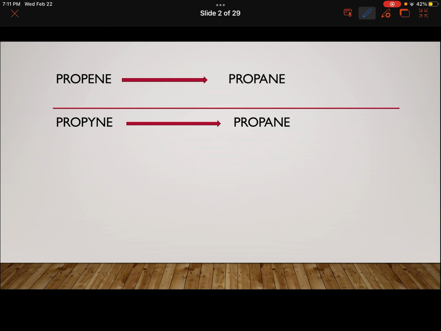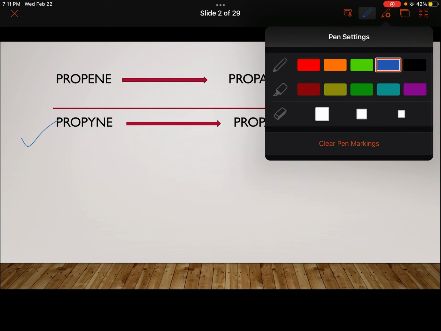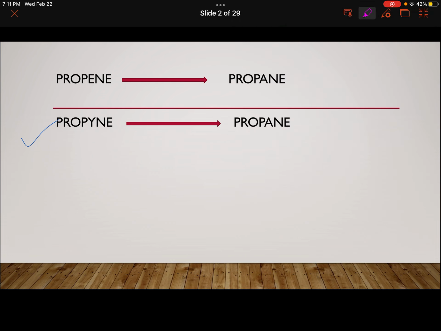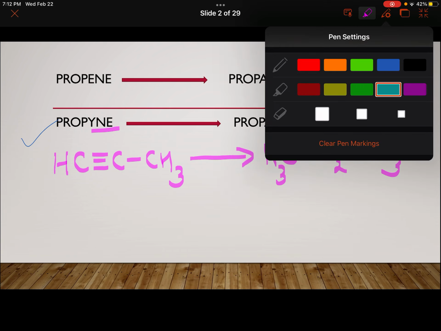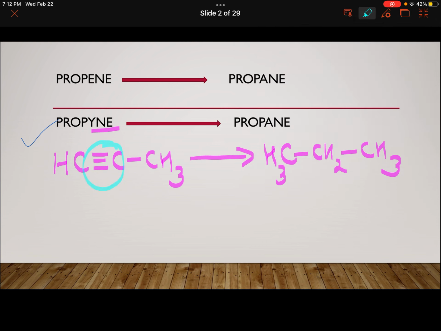Now when we try for propyne, the second conversion, what are we supposed to do? We are supposed to convert propyne to propane. Again, same concept. Prop means 3 carbons and that means a triple bond. So I'm making a triple bond C and then CH3. This is propyne and I have to convert it to propane. Again, same thing is happening. I just have to convert unsaturation to saturation basically as we did in the first conversion.